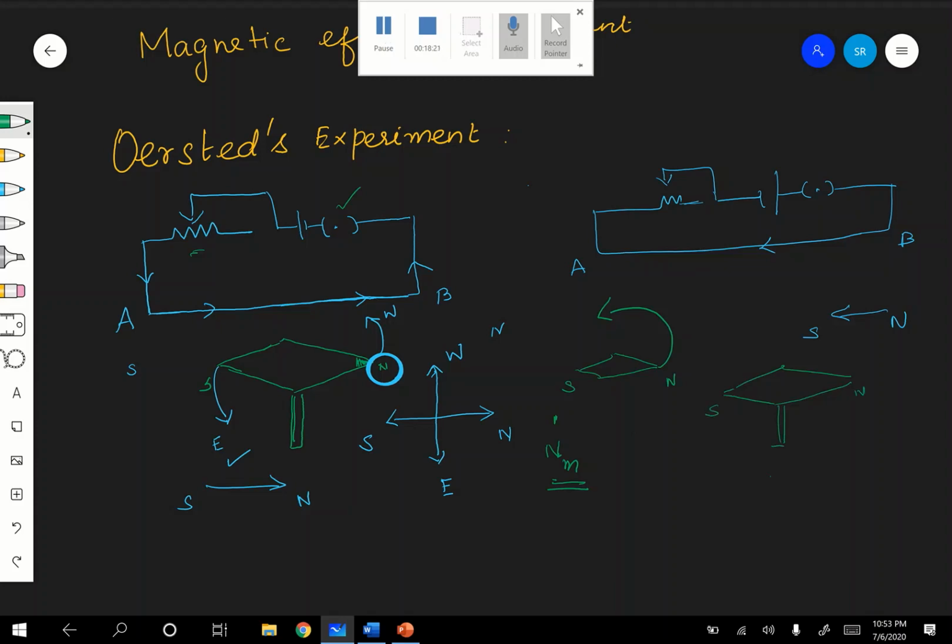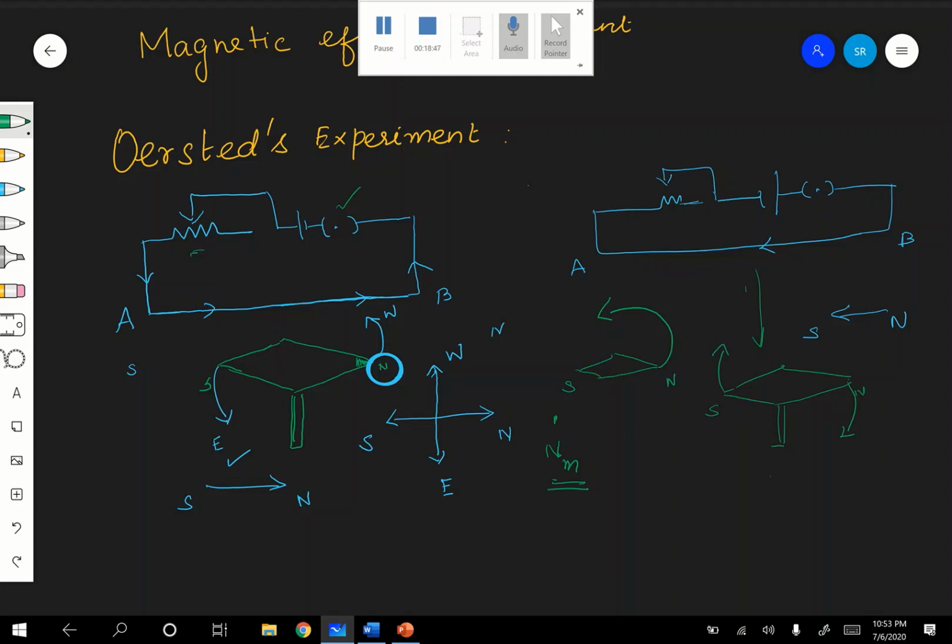Now the direction of the deflection also changed. Once you change the current direction, it is not that it is 1 kilometer away, it is a very close thing. The needle and the current carrying conductor are very close. Therefore the north pole of the compass needle will be deflected in this direction, the opposite, and here it will be deflected in this direction.